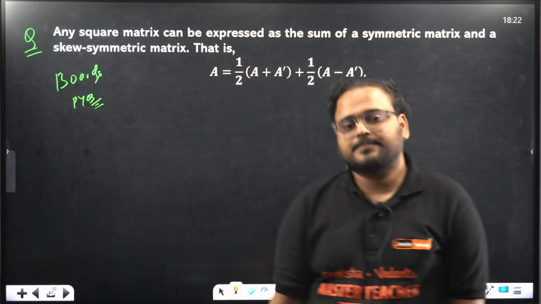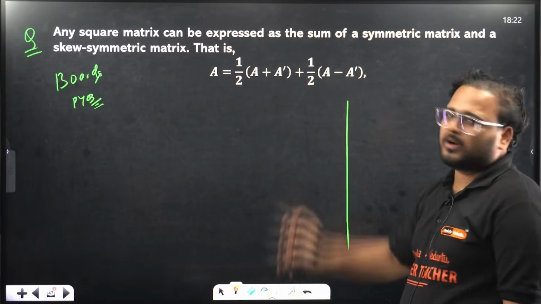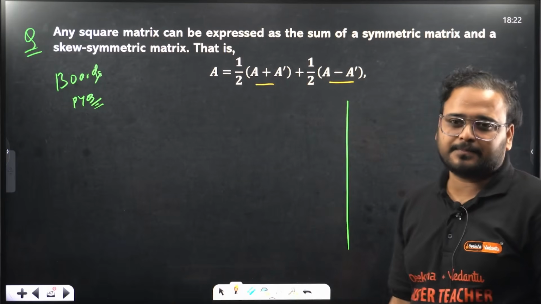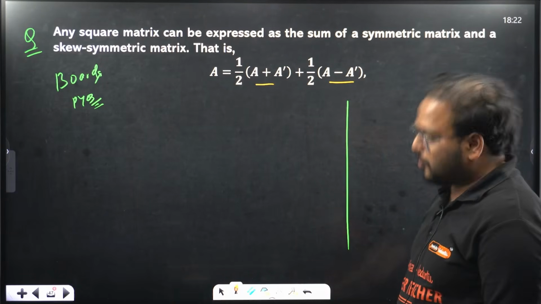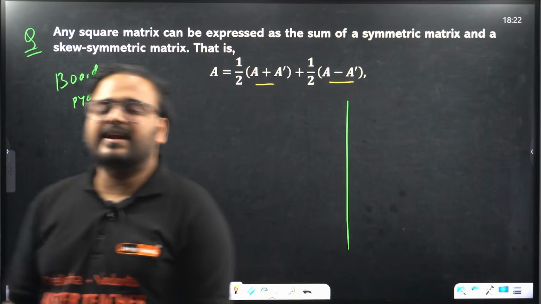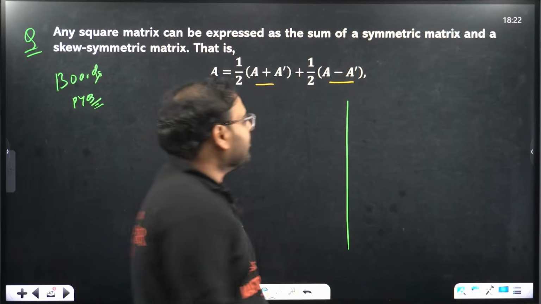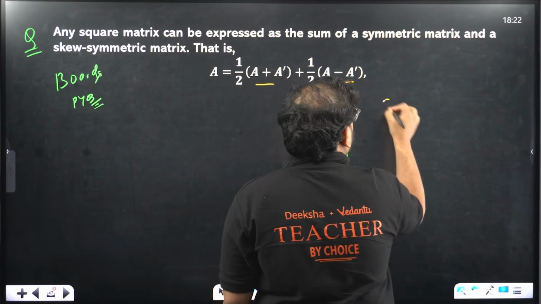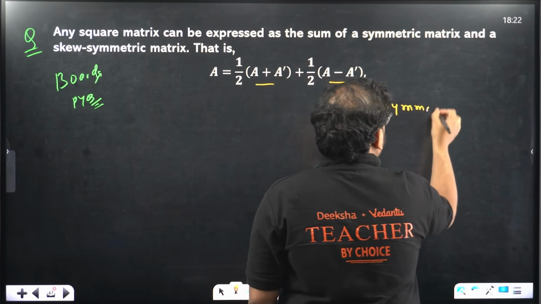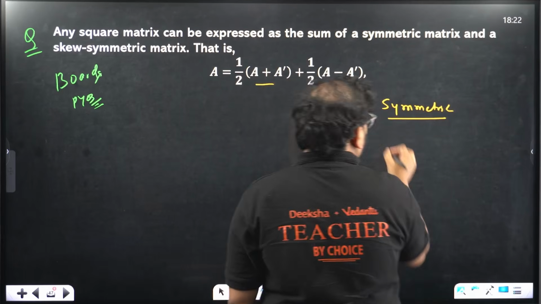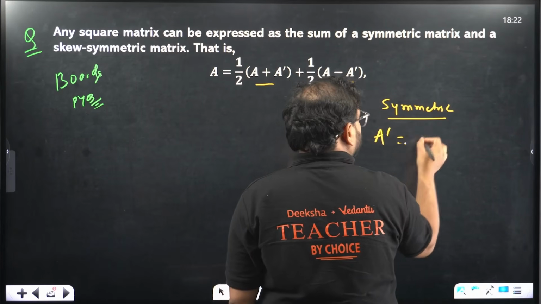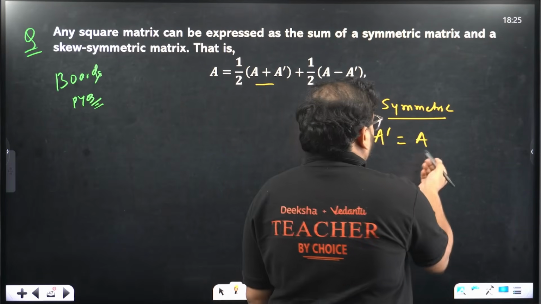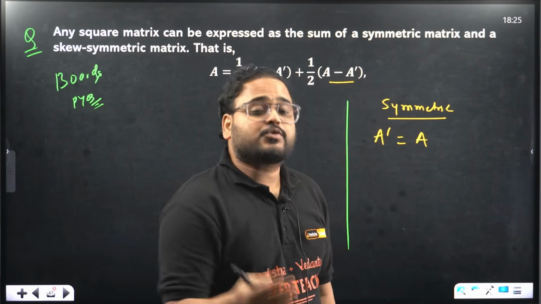So we'll prove first whether this is symmetric or not. Let's try to prove that. Let's prove this is symmetric part or this is skew symmetric part. Okay, sir. How do you prove that? How do you prove A plus A dash is symmetric part? Think about it. You can take example also. Or otherwise, symmetric matrix means what? You have A dash equals to A, right? Correct. A plus A dash is the symmetric matrix.